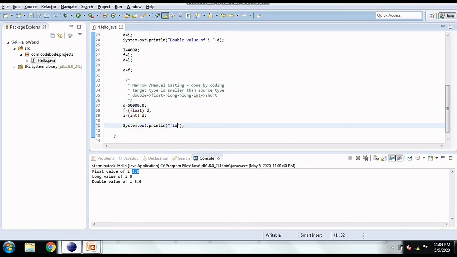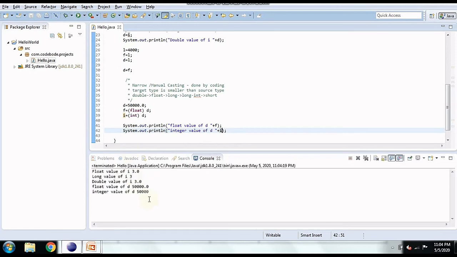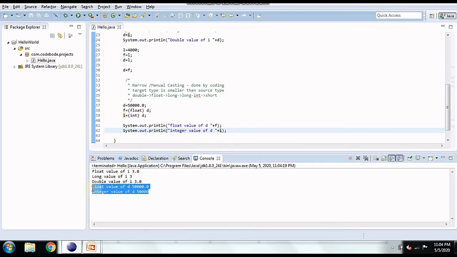If I print float value of D, and integer value of D, which is I. So in this way our values are converted. 50000.0 is converted to direct 50000, that is integer value. While converting to integer, the values after the point are not considered.